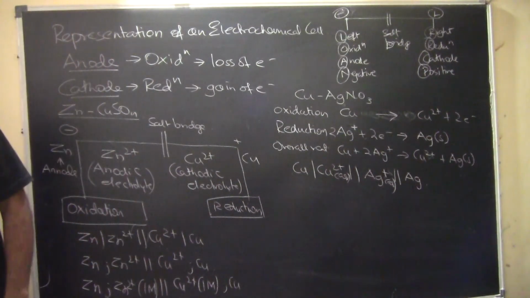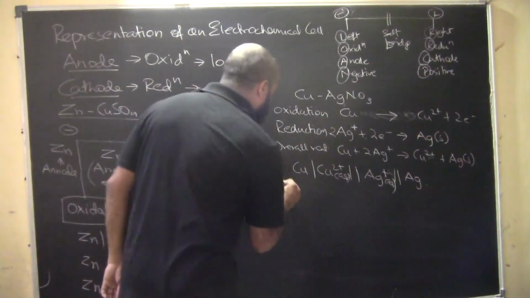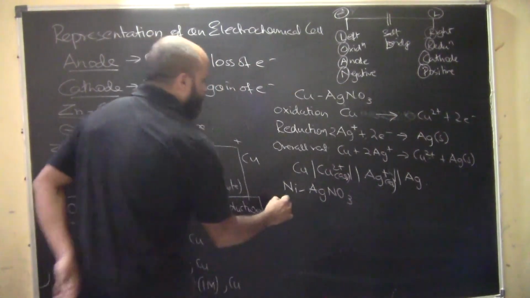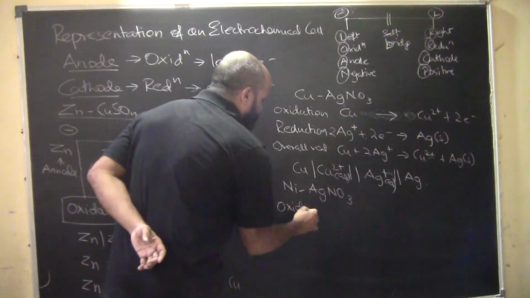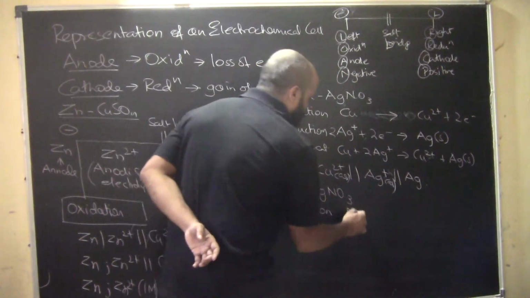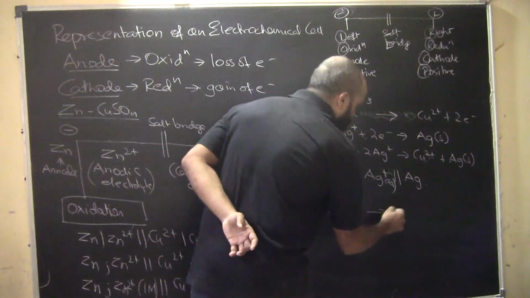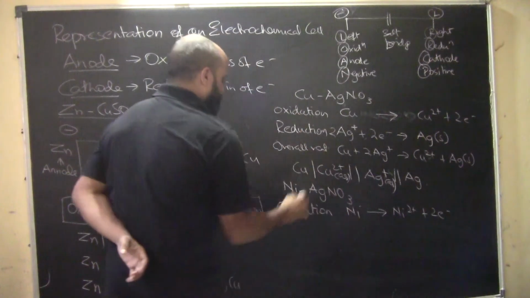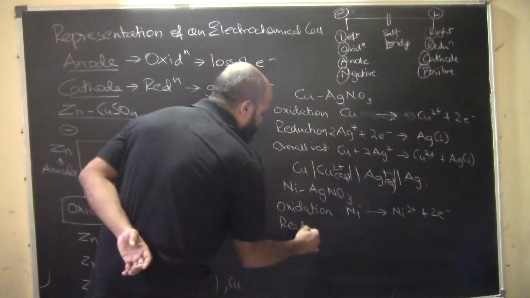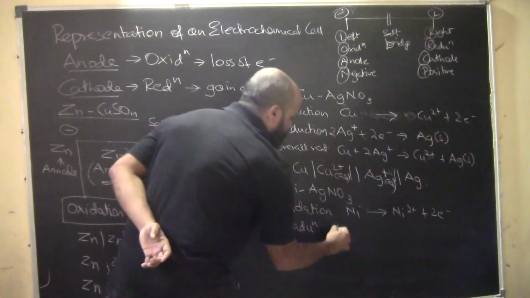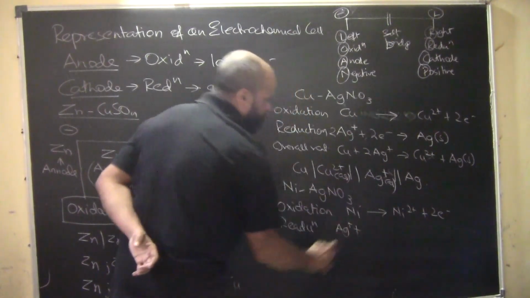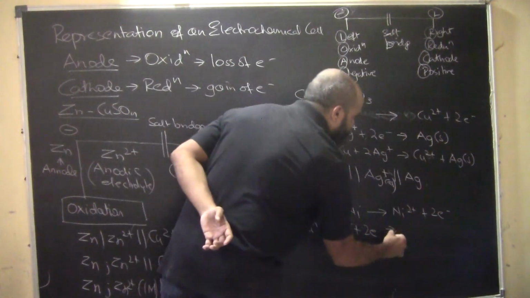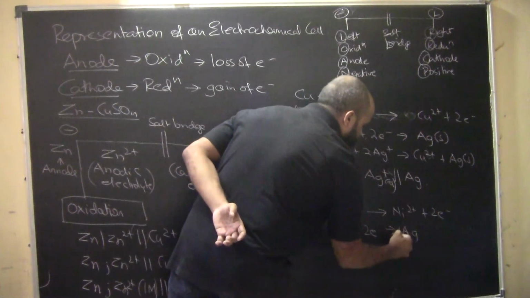Another example we can take is a nickel and AgNO3 cell. At the oxidation part, nickel will undergo oxidation to Ni2+ plus 2 electrons. At the reduction part, silver is gaining 1 electron per atom, so 2 atoms will gain 2 electrons and form 2 Ag.